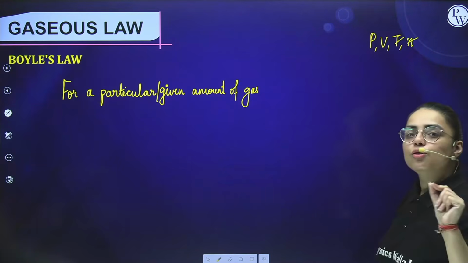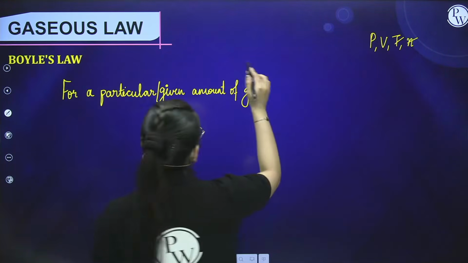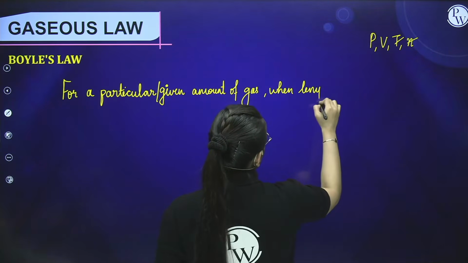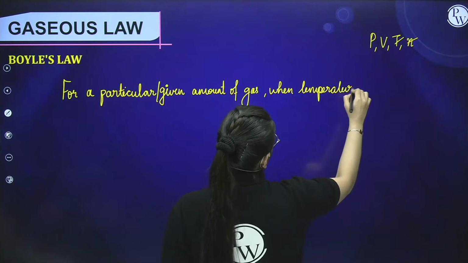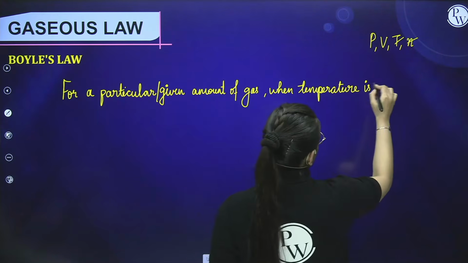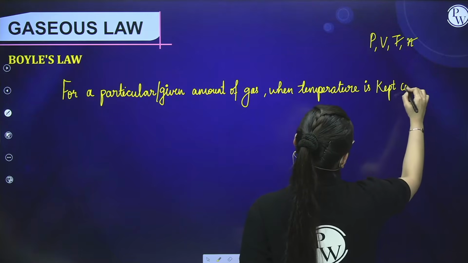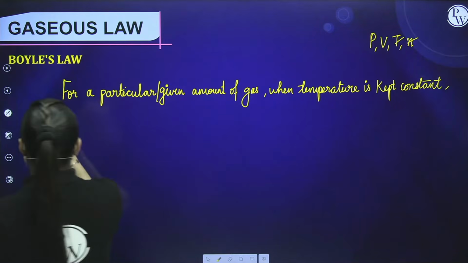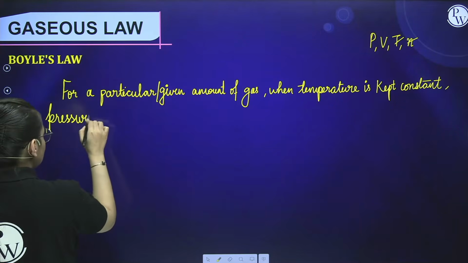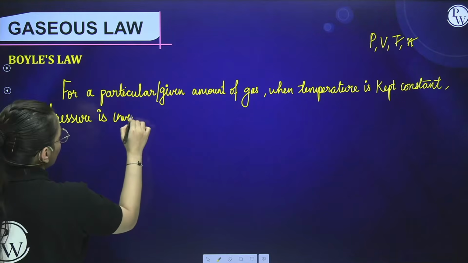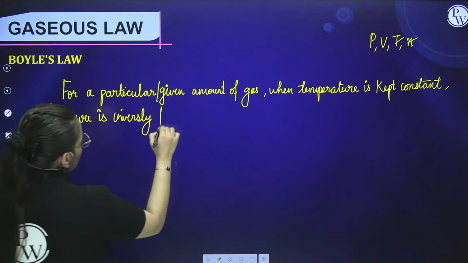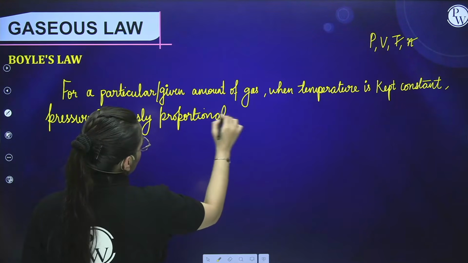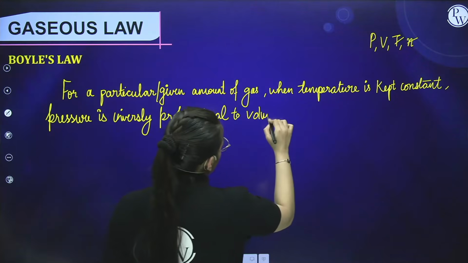Pressure and volume. So for a given amount of gas, when temperature is kept constant, pressure is inversely proportional to the volume of gas.